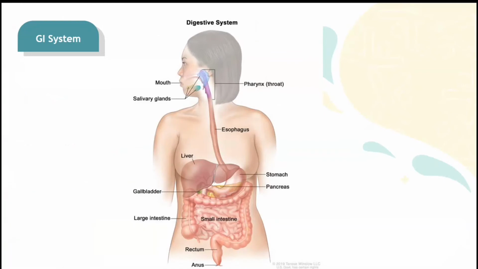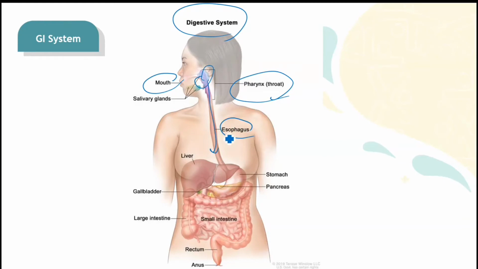Digestive system. In the digestive system, when the person starts the process of digestion in the mouth, the food will go through the mouth or the oral cavity to the pharynx. The pharynx, which part? The part which is behind, which is the posterior part of the mouth. So from this part, the food will go down through the esophagus.